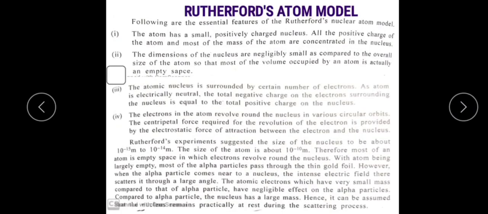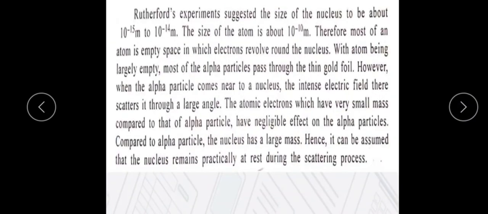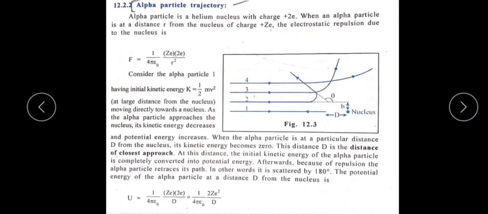So this is about the Rutherford atomic model. Then one more term, the alpha particle trajectory. The next concept is about the trajectory, nothing but how the alpha particle path is there.